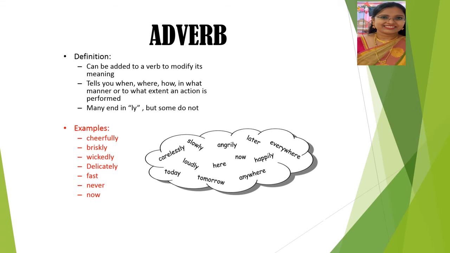Many times an adverb ends with ly, but some do not. Understood? For example, cheerfully, briskly, fastly, loudly, angrily, later, everywhere. These are the examples of adverb.